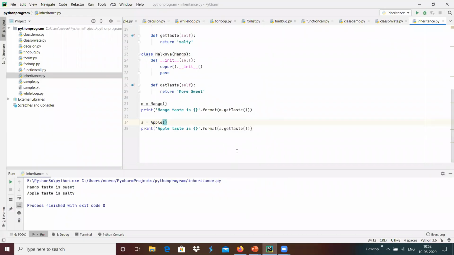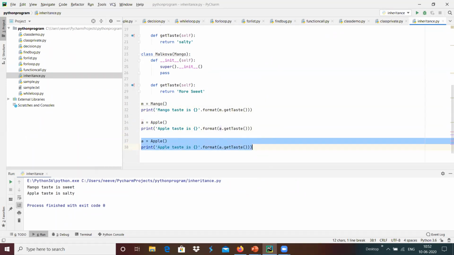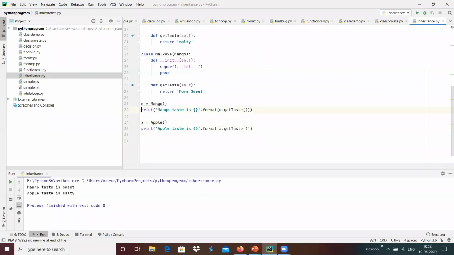And whenever we run this, I'm going to create the constructor for Malgova, and then I'm going to get the taste of Malgova over here.